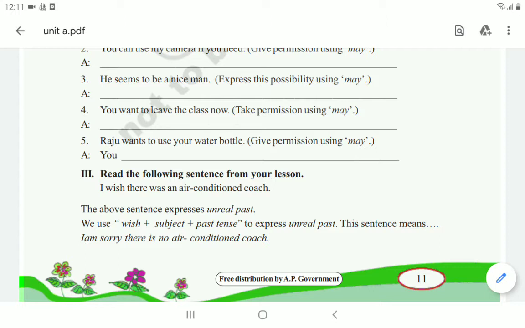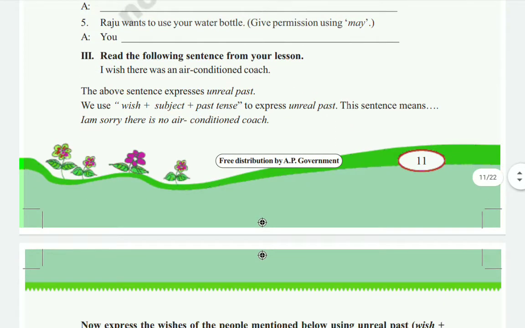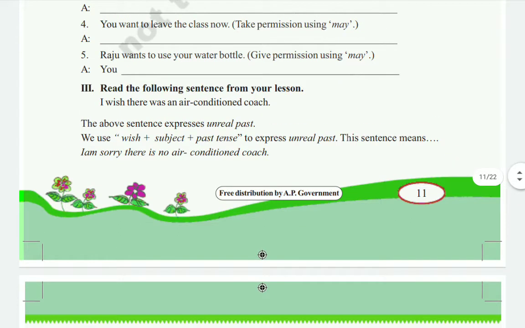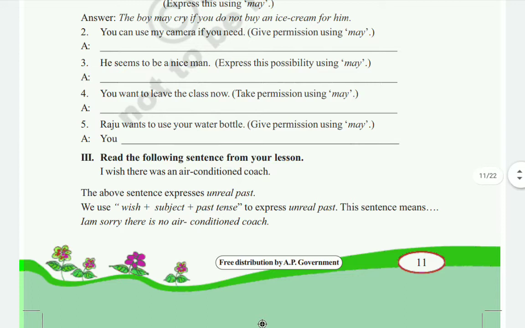Next, fifth one you see. Raju wants to use your water bottle. So giving permission using may. Again, we have to give the permission to take that water bottle by Raju. So, Raju, you may use my water bottle. We are giving the permission to use our bottle. So that's why we have to write, Raju, you may use my water bottle.